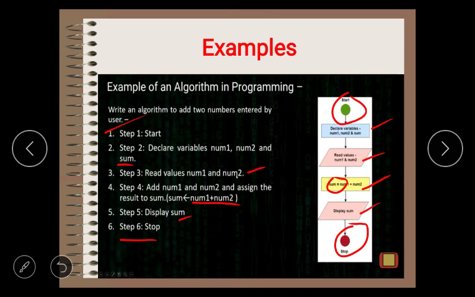Why exactly do we need an algorithm? If we are writing complex programs in computer programming, first we need to write all the steps properly. We write a finite number of steps so that it is easy to implement our program. So this is the basics of what an algorithm is.